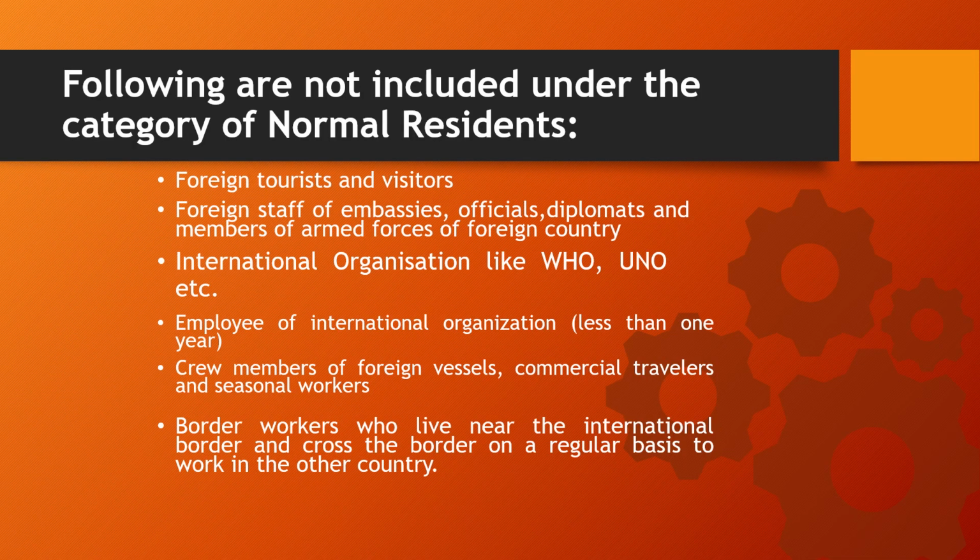To get the residentship, these are the points which have to be followed. Following are not included under the category of normal residents. Foreign tourists and visitors, we all know they come over here to visit, or we go to any country, so we will not be considered as the resident. Foreign staff of embassies, officials, diplomats and members of armed forces of a foreign country, and international organizations which have branches in any country, don't become the resident of that country. Their head office, wherever it is located, they will be considered resident of that country only. But because they have to spread, like WHO, UNO, these organizations have to spread all over the world for their functioning and knowing the data.